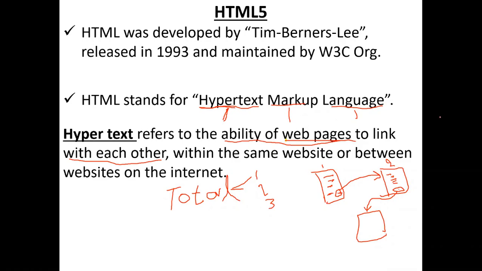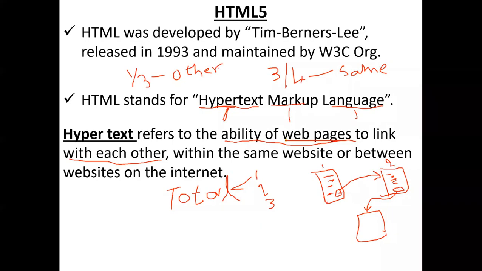From the ABC website to the BBC website. Roughly, I'm saying, we can navigate from A website to B website to C website also. But in 3/4 of cases, these navigations happen within the same website. In 1/3 of cases, we move to other websites. Our website to another website, and that website to yet another website, we can jump. The situation demands it; both possibilities are available. So within the same website we can travel, or between different websites also we can travel.